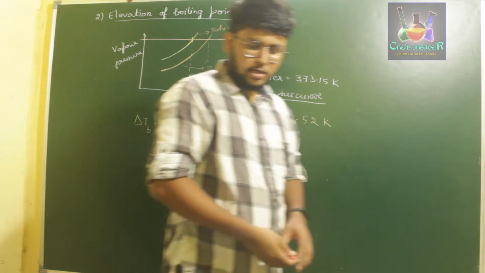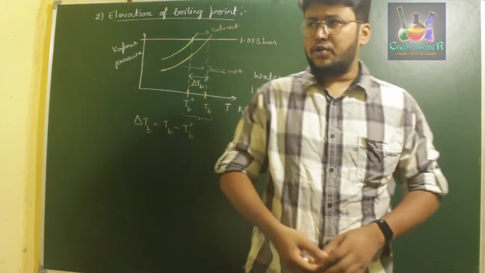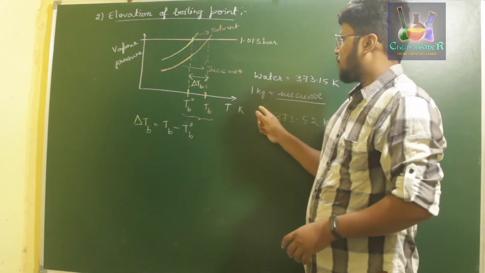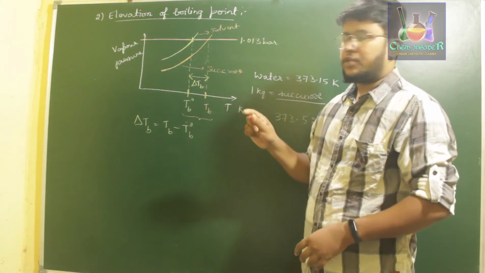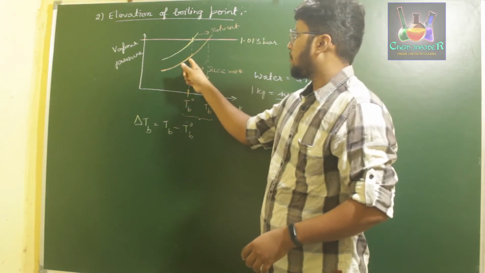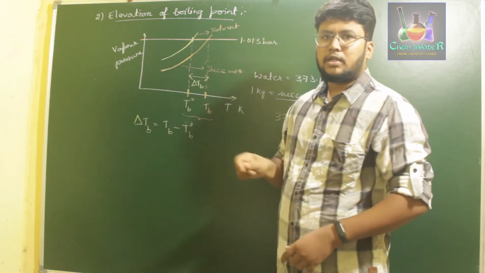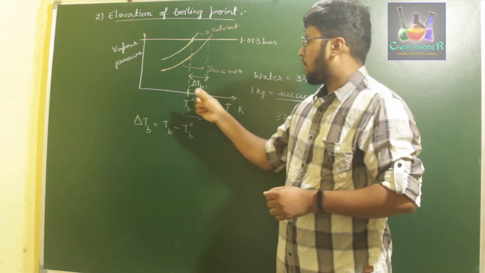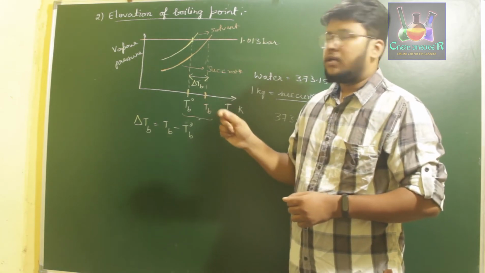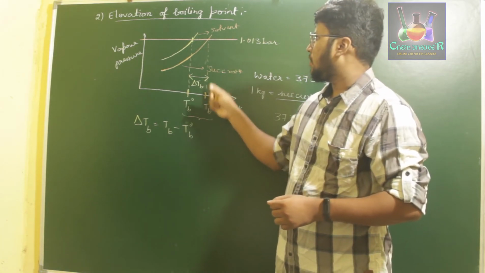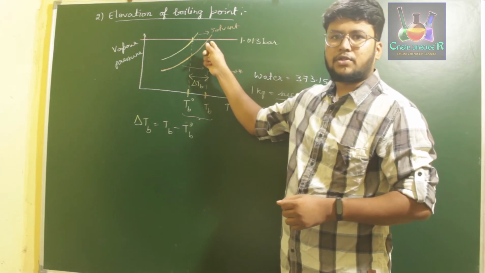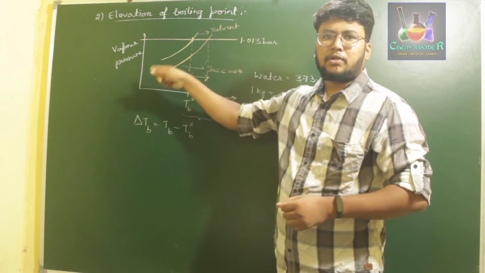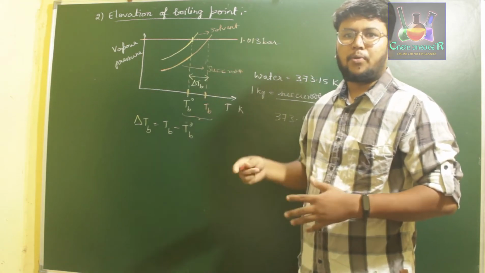So what happens here is, when we consider a solution in which we are adding a certain amount of sucrose, its vapor pressure decreases. So in order to make the vapor pressure of the solution equal to the atmospheric pressure, we have to increase the temperature, such that at TB we observe that the vapor pressure of the solution is equal to atmospheric pressure, at which the sucrose solution will be boiling.